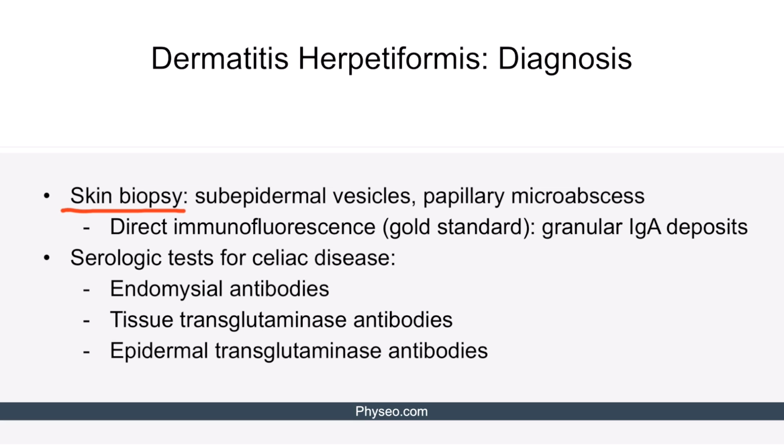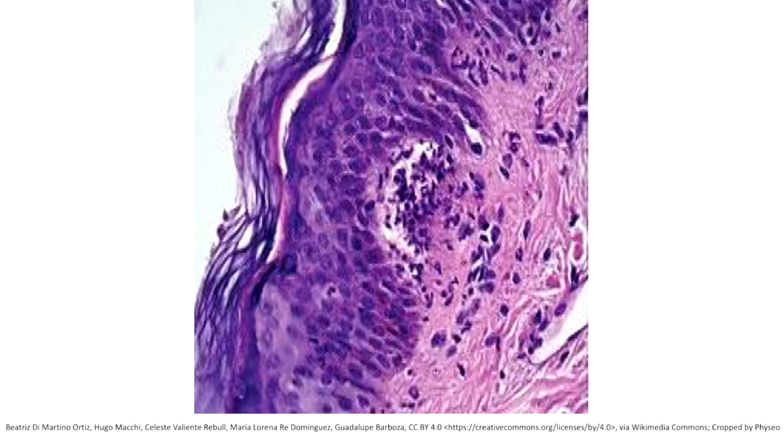We've already mentioned the strong association between celiac disease and dermatitis herpetiformis. Hence, all patients with this skin condition should be evaluated for celiac disease via serologic tests. Detection of serologic markers such as endomysial antibodies, tissue transglutaminase antibodies, and epidermal transglutaminase antibodies will confirm the diagnosis of celiac disease. This image depicts the histopathologic appearance of dermatitis herpetiformis showing subepidermal vesicles and neutrophilic microabscesses.